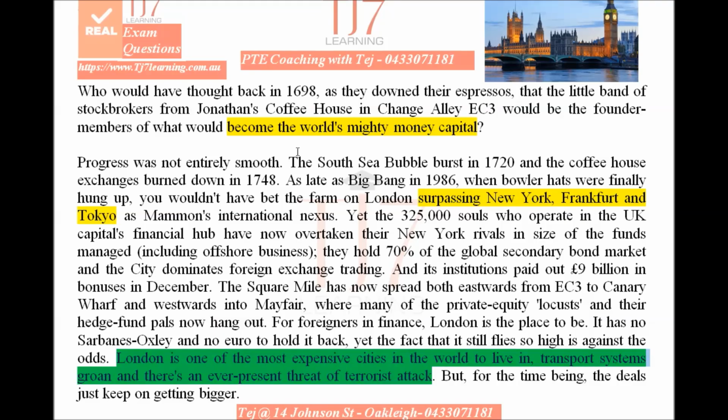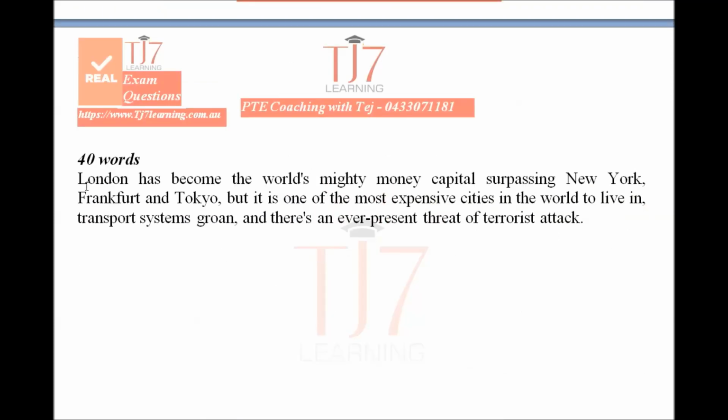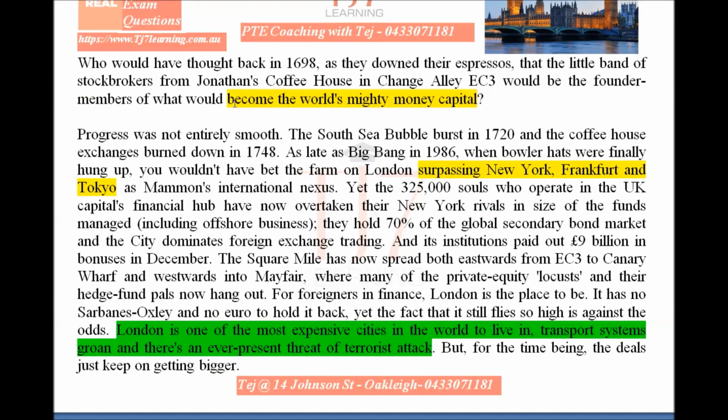Remember the golden rule. One paragraph, one summary will give you 2, maximum 3 points. One is the central idea that you must find, and the remaining 1 or 2 are basically the supporting ones. Central idea must be there. And you don't need to be very creative. Simply you can link these words or phrases using simple conjunctions. So look at that. London has become the world's mighty money capital, and this phrase exactly we have extracted from the story here. You don't need to be very creative.